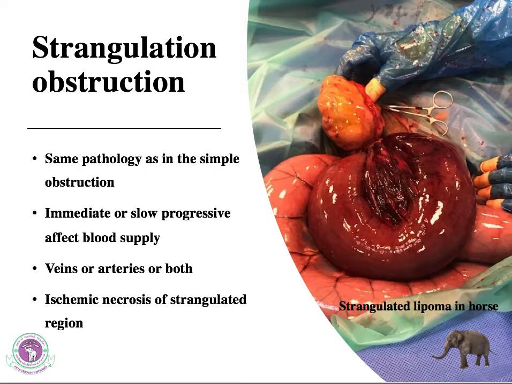So let's move to the pathological phenomenon in strangulation obstruction. This picture is an example in an equine patient. It's a strangulated lipoma wrapping around a segment of the small intestine. Most of the pathological phenomenon will be the same as in simple obstruction, and there will be an immediate or slow progressive effect on the blood supply of the segment of the intestine that is being strangulated. Usually the vein first and then the artery comes later, and causes ischemic necrosis of the strangulated region of the small intestine.